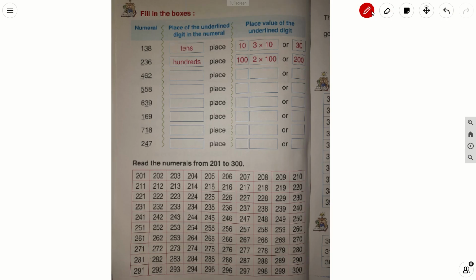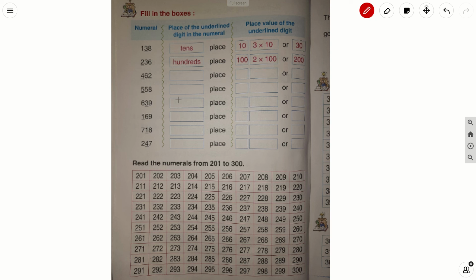All of you open page number 34, children. In page number 34, they have given fill in the boxes. There they have given the number and you need to write the place of the underlined digit in the number and the place value of that particular digit. Okay. Shall we start?